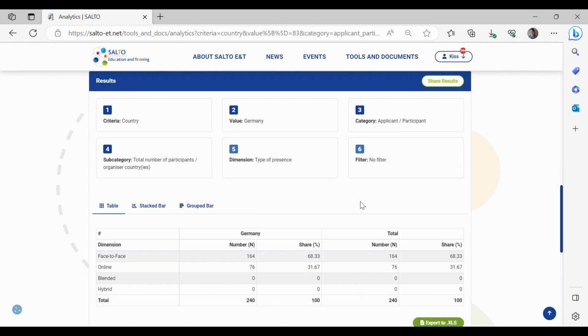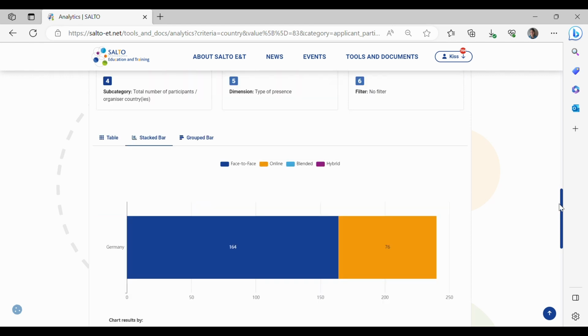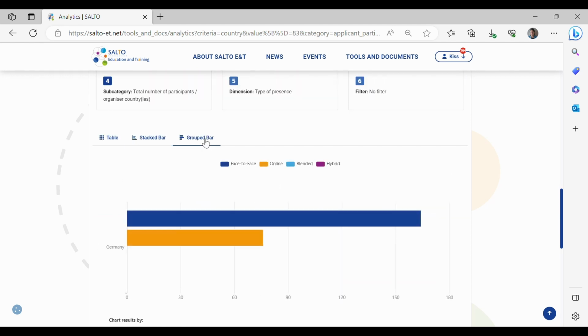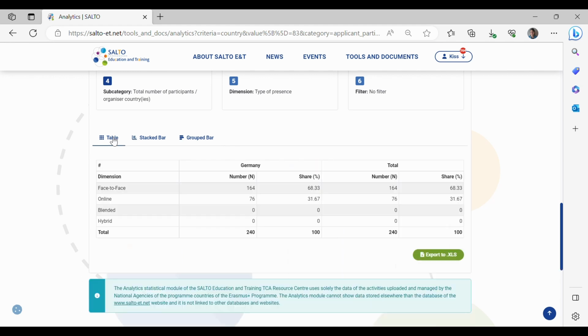We see the result. The majority of the people participated in face-to-face TCAs, and the totality is 240 participants. You see it's a simple chart, stack bar, group bar, table, etc.